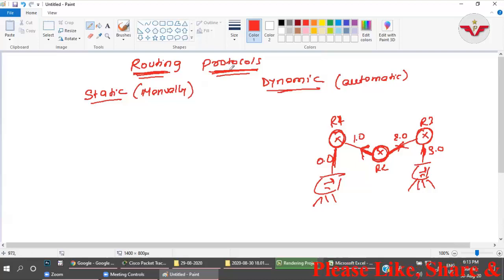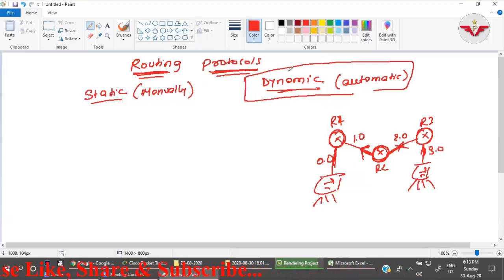But in this session we will learn about static routing only. We will not focus on dynamic routing. Now, for static routing we have four kinds of configuration. The first one is network based static routing.